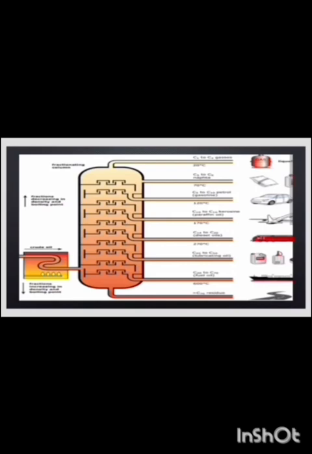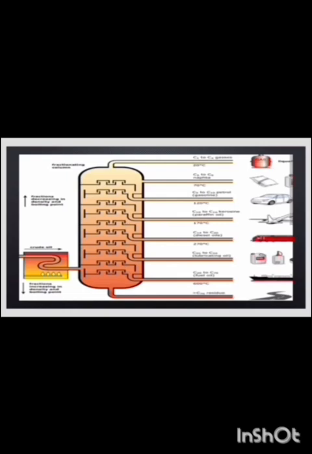C1 to C4 are the gases, at 20 degrees Celsius. C5 to C9 is the naphtha, at 70 degrees Celsius. C5 to C10 is petrol, meaning gasoline, at 120 degrees Celsius. C10 to C16 is kerosene, meaning paraffin oil, at 170 degrees Celsius.